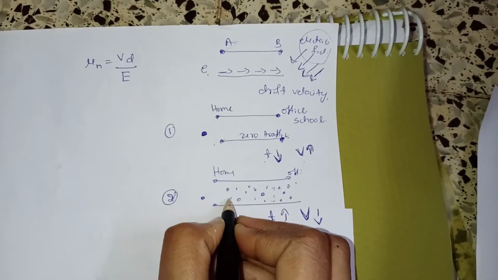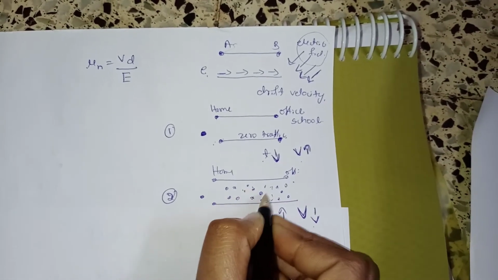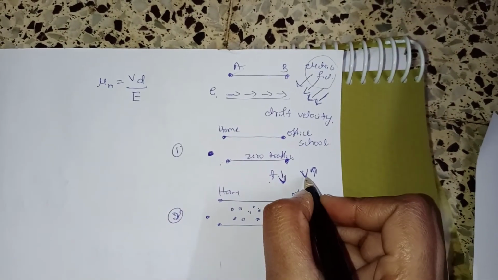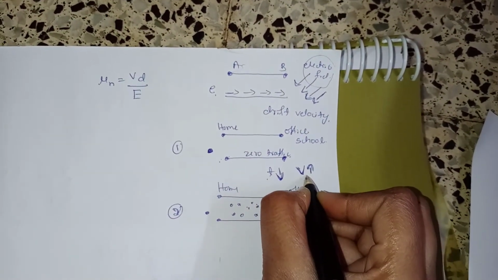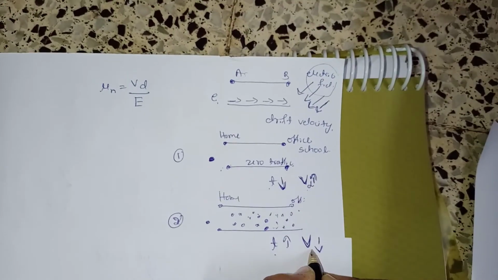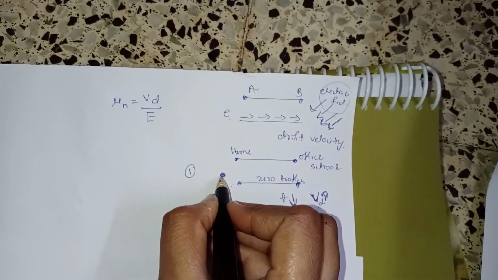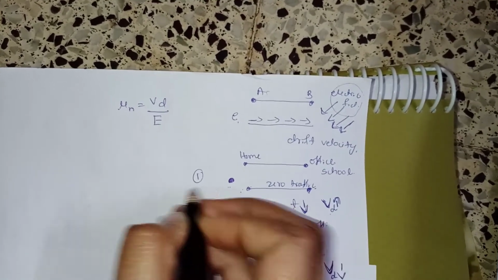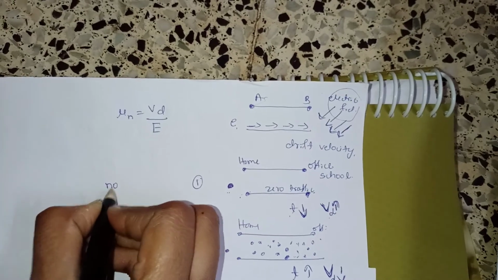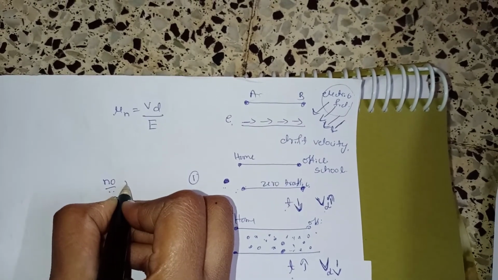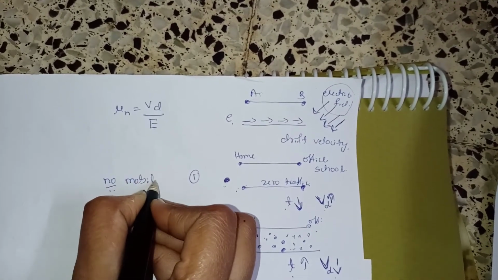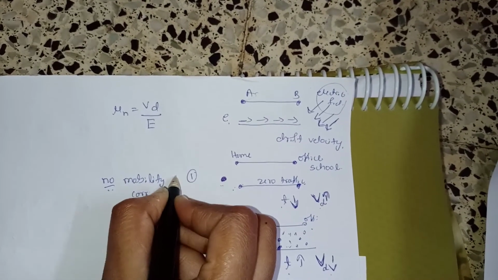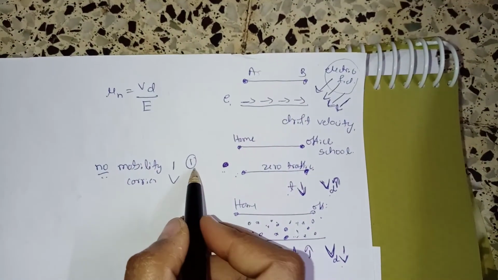So I will relate this to the effect of doping concentration on the mobility. Your velocity is nothing but the drift velocity, Vd. Here you are the only person, so the number of mobile charge carriers is less in the first case.